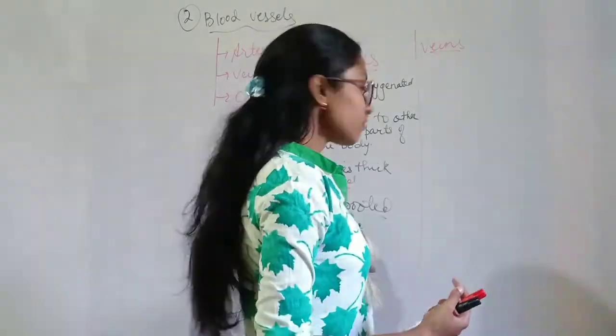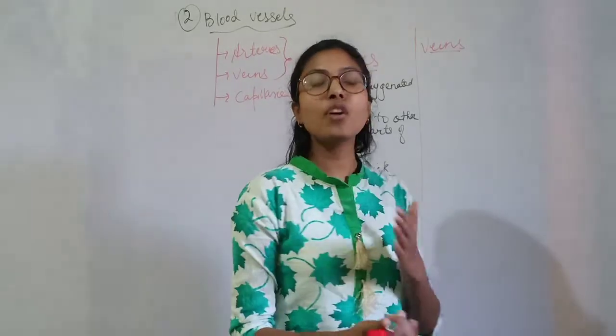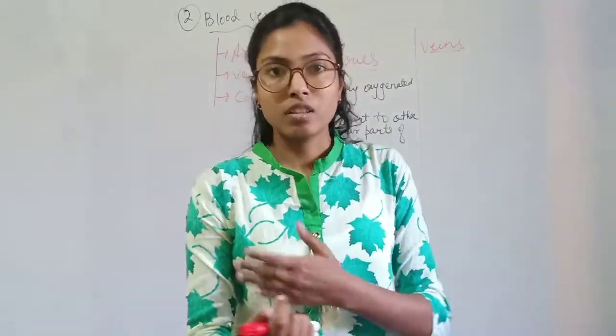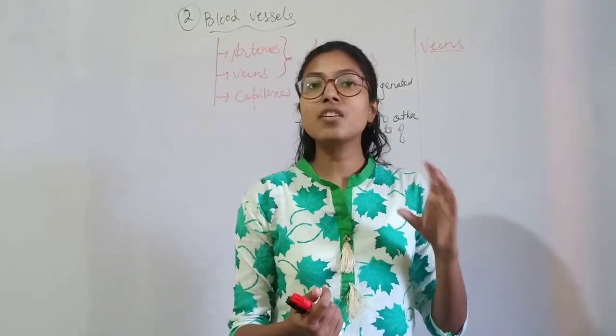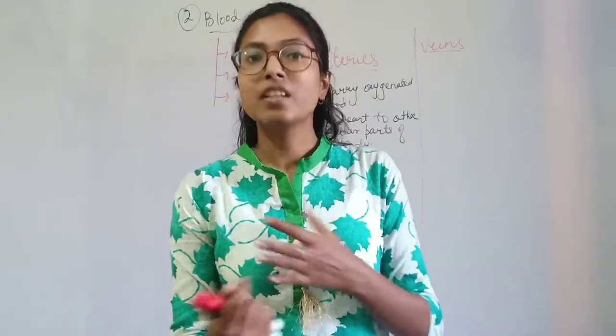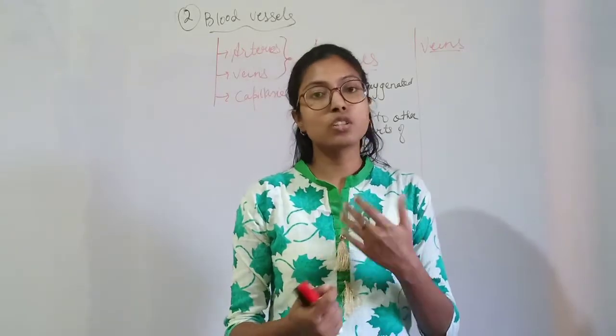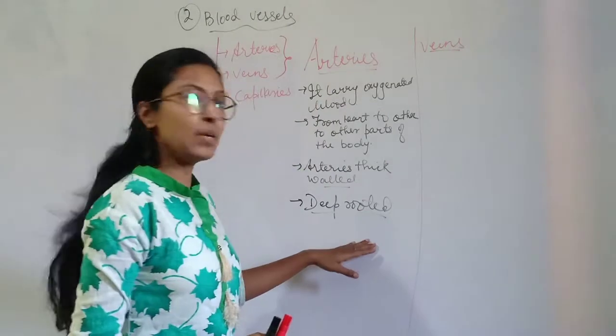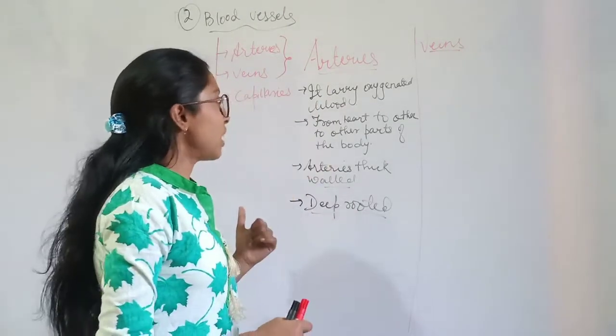That's why arteries are deep rooted. Even if we get a cut, the arteries won't be cut. Unless there is a heavy injury, arteries won't be destroyed or cut, so blood won't be lost in that much amount. That's why they are deep rooted. So this is about the arteries.